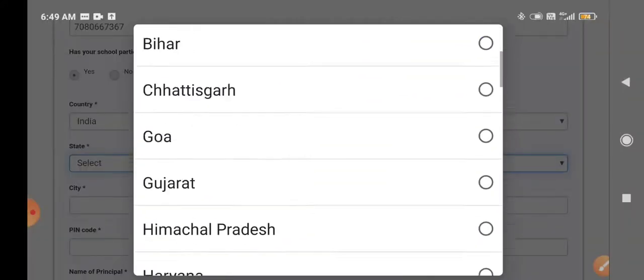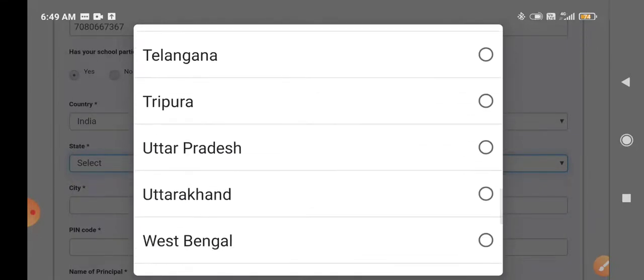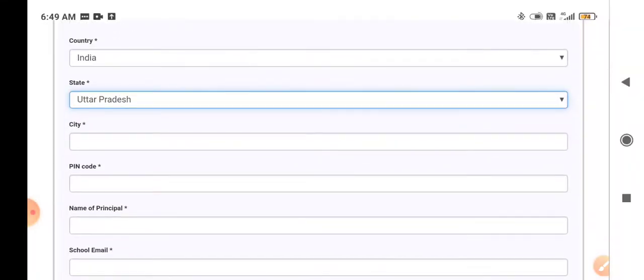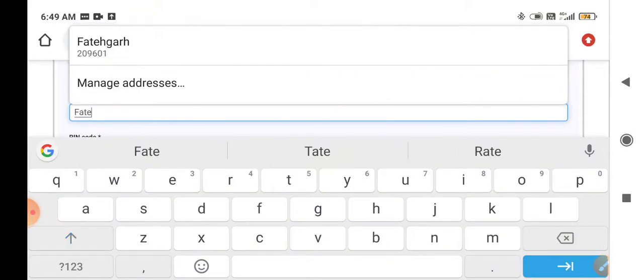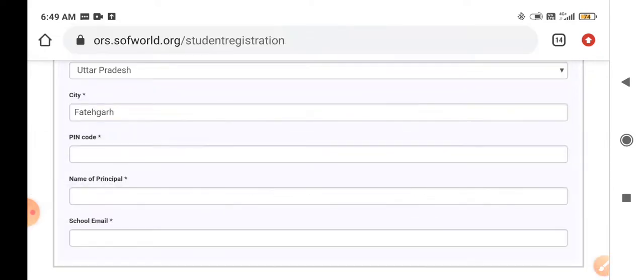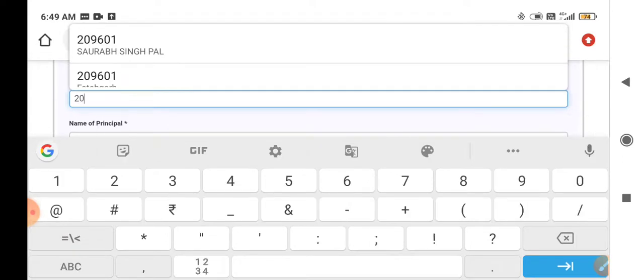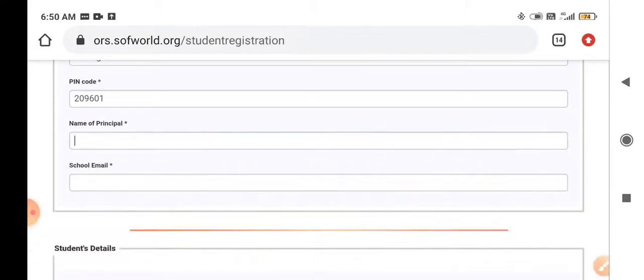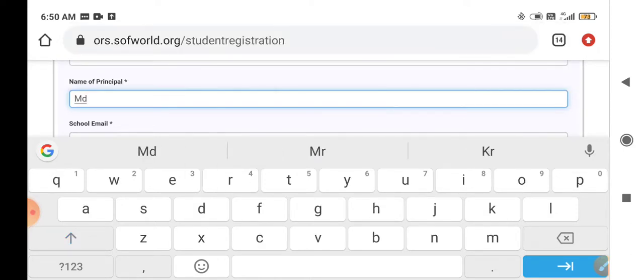State, Uttar Pradesh. City, Fatehgarh. Pin code, 209601. Name of principal, Mrs. Neetu Singh.